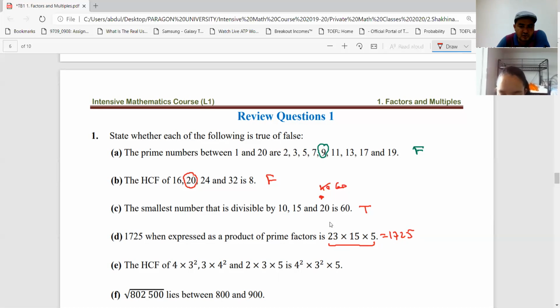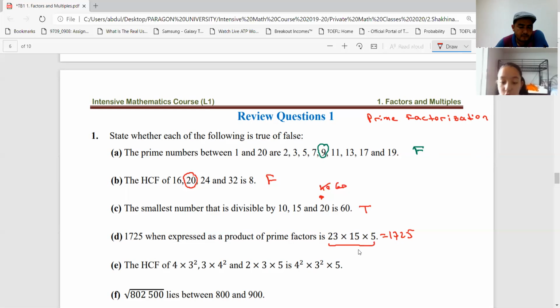What is prime factorization, Shahina? Prime factorization means all factors must be prime numbers, right? Then we call this prime factorization. Are all of these numbers prime?